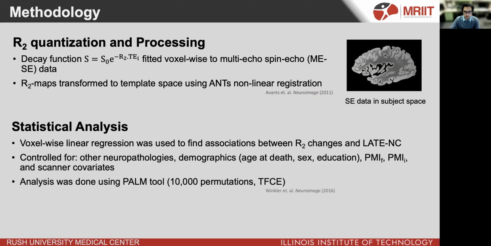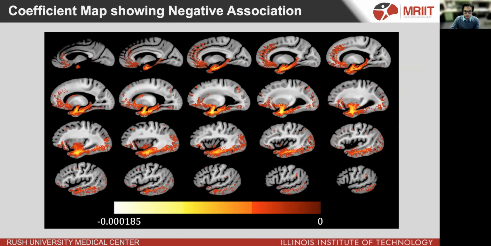The analysis was done using FSL's Randomise tool with 10,000 permutations and threshold-free cluster enhancement. The resulting P-maps were family-wise error-corrected for multiple comparisons, and the statistical significance was set at p less than 0.05. This figure shows the coefficient map obtained from the Voxel-wise analysis overlaid on a template used in the study. The coefficient map shows the coefficients in voxels that are significant and represent a linear relationship of the latency stages.